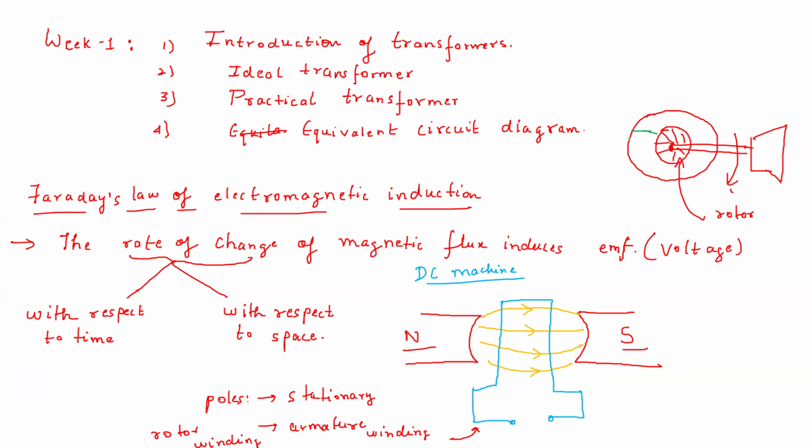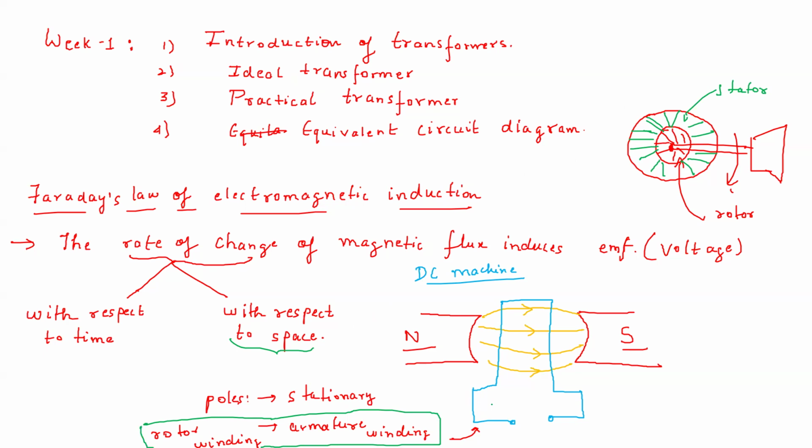We will be seeing more detail of these in the upcoming classes, but I just want to give you what this space variation means. I have said this with respect to space, so I'm trying to give the example. This is the stator part. Now in the DC machine, in the rotor part you have these blue windings. The rotor winding is this armature winding.